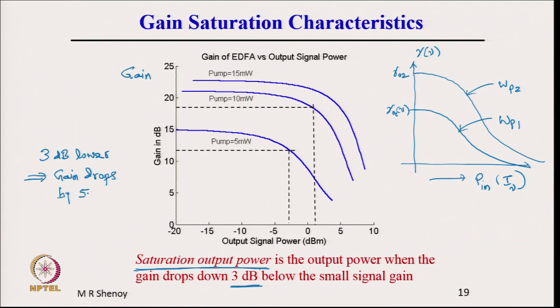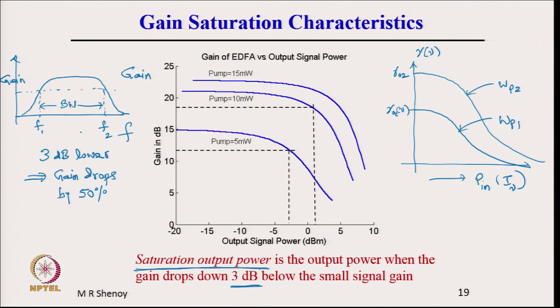So, this is for those people who are not familiar with the decibel scale. Gain drops by 50%. Where the gain drops, those of you who are familiar with electronics, we have the standard amplifier, gain versus frequency. We calculate the bandwidth at frequencies f1 and f2. The calculation of f2 minus f1 is called the bandwidth of the amplifier. So, this is the bandwidth.